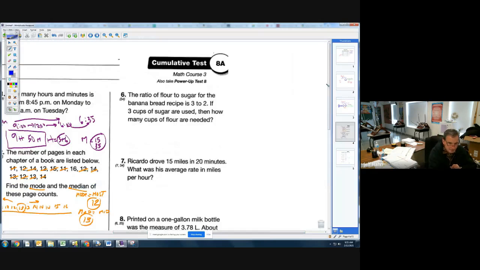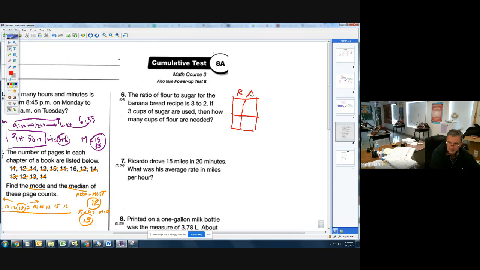Another ratio problem. Yes, I love ratio problems. The ratio of flour to sugar in the banana recipe was 3 to 2. If 3 cups of sugar are used, then how many cups of flour are needed? So here again, this would mean we need to draw a ratio box. And notice we learned about totals in our ratio boxes, but this doesn't give us a total. This is just a simple ratio box.